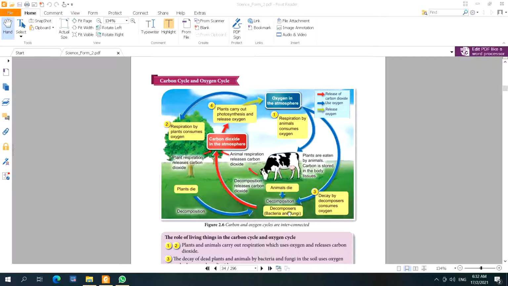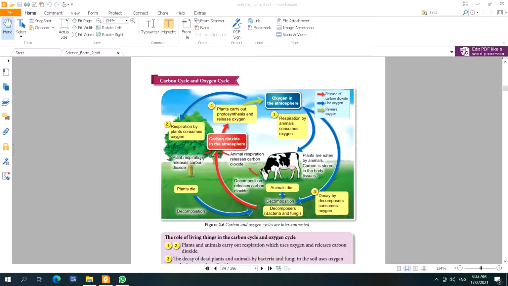This process also uses oxygen. Decomposers use oxygen and release carbon dioxide into the atmosphere. Same for animals. They use oxygen by the process of respiration and release carbon dioxide.